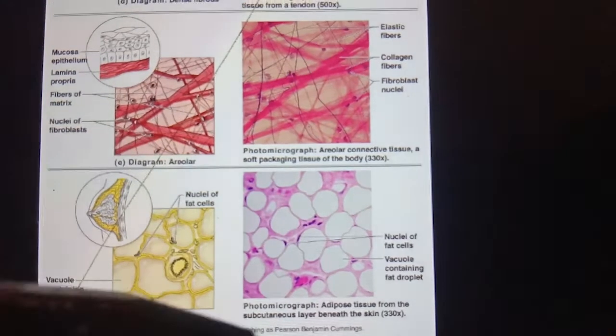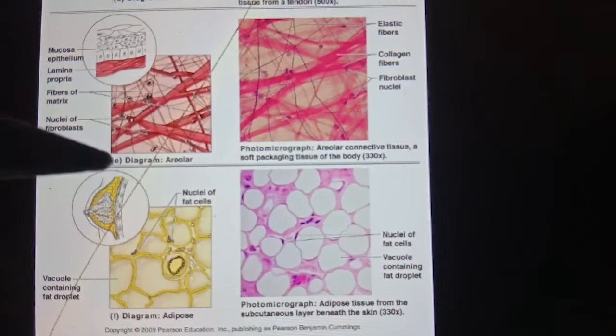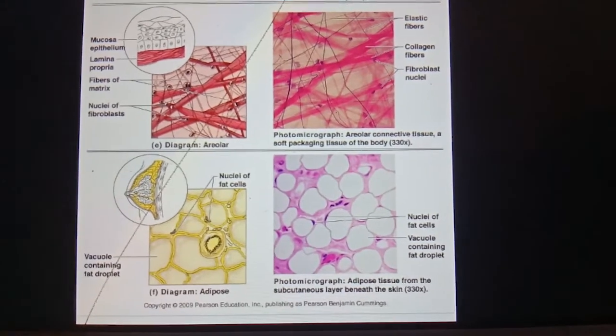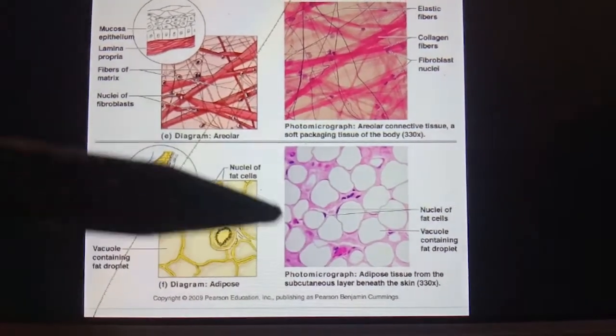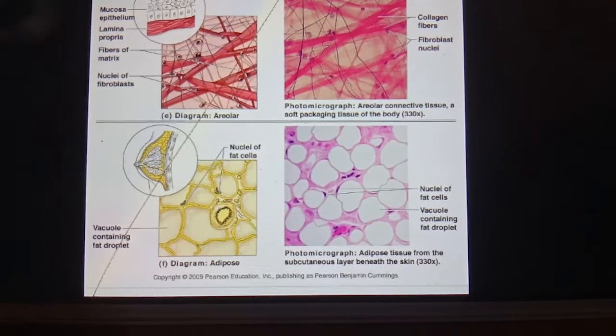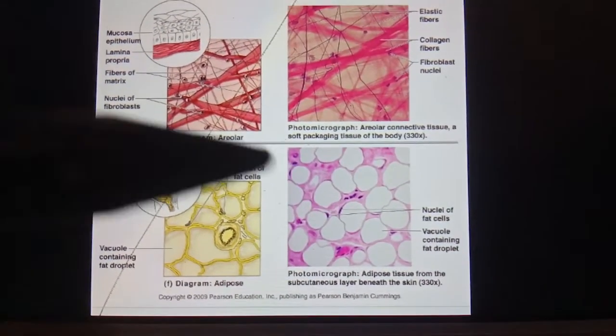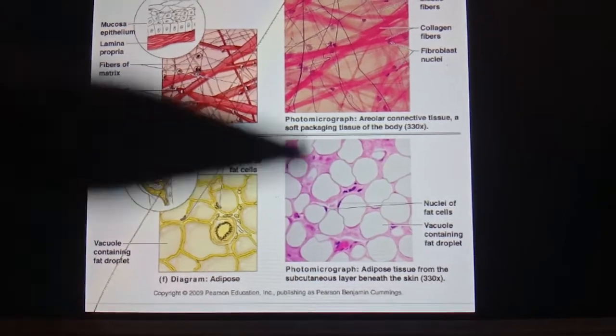Next, what is the shape? Spherical and oval, and it acts as a reservoir. It's clear. Okay.